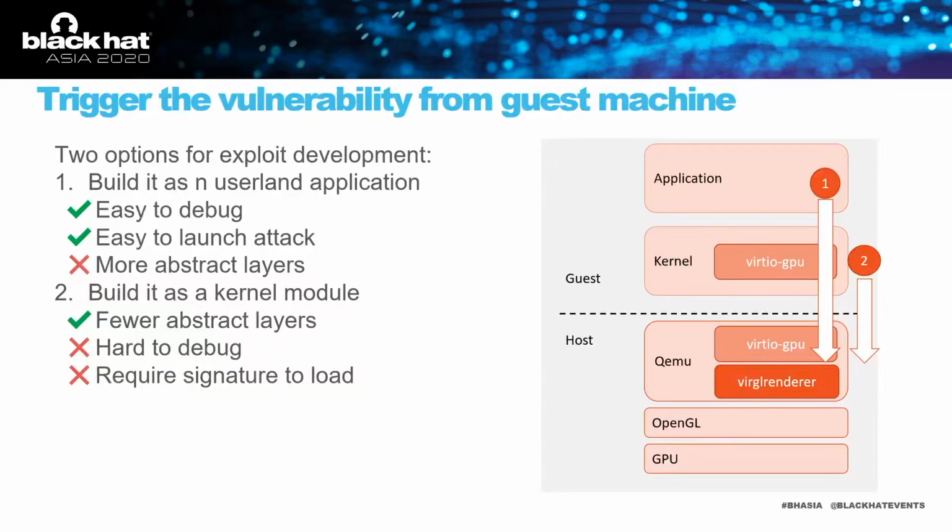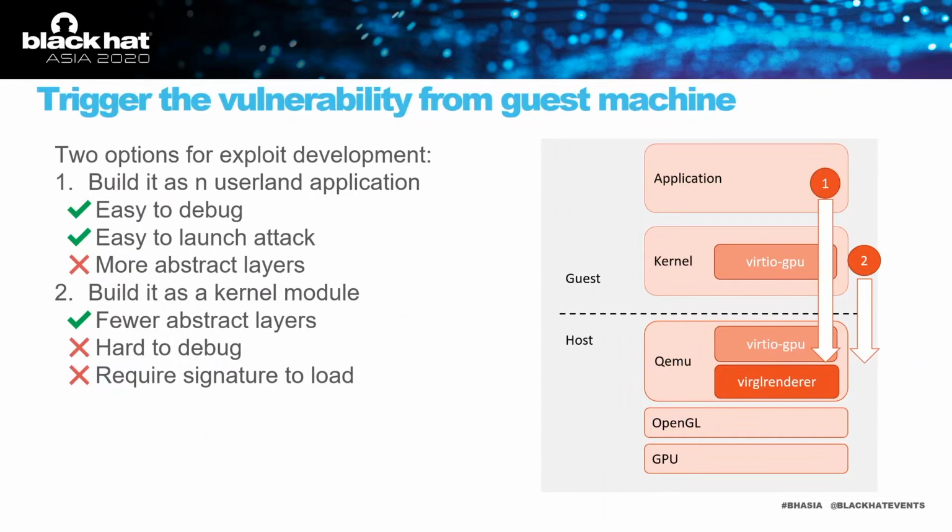But a guest-to-host exploit requires us to trigger this from the guest machine. That means we should figure out how to invoke the vulnerable APIs from inside the guest machine. As you can see from the graph, our target is in red color, and we need to reach here from the guest side. Now we have two options.